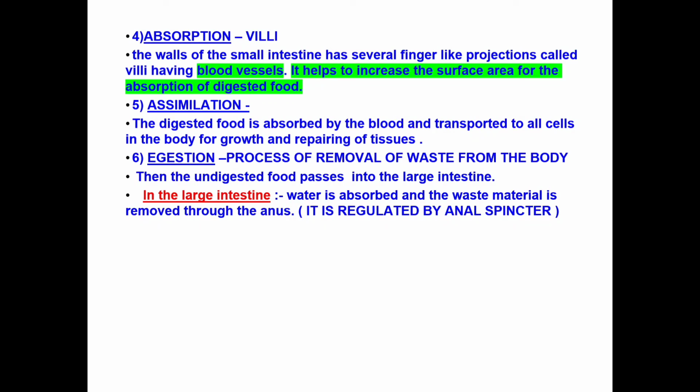They also have villi so that they can absorb maximum amount of water, and then they remove it through the rectum, then anus, and it is regulated by the anal sphincter muscles. So this is all about human digestion.